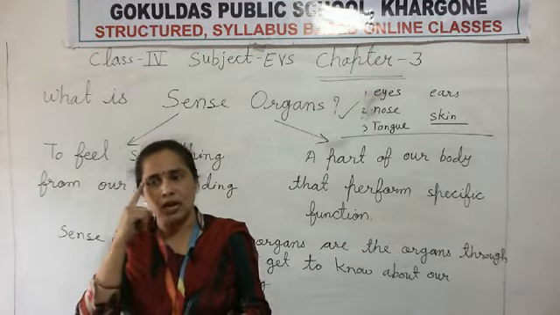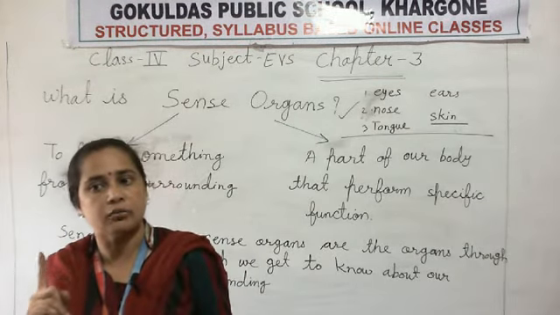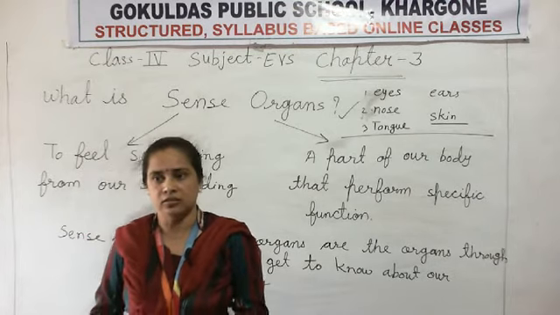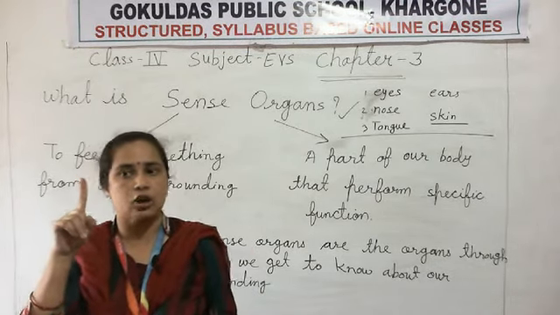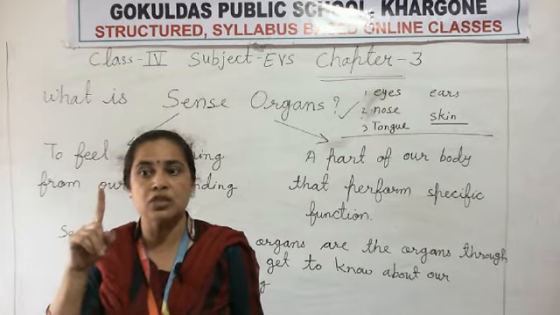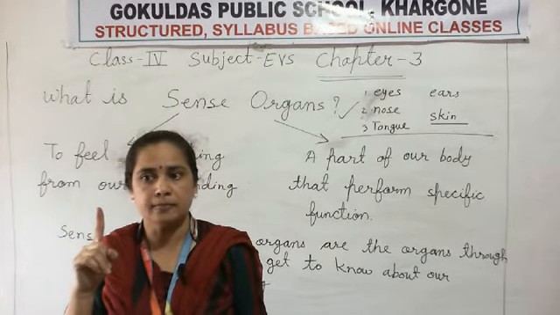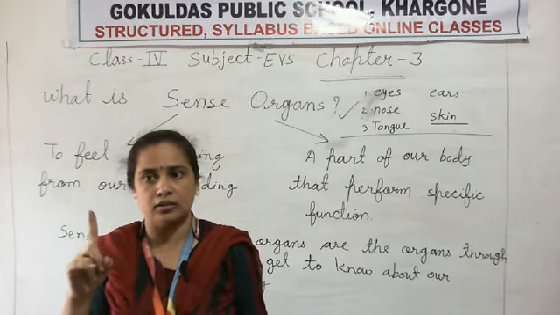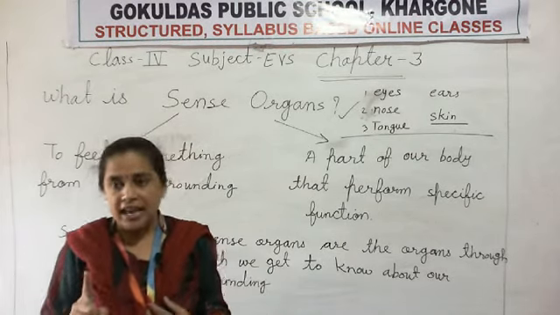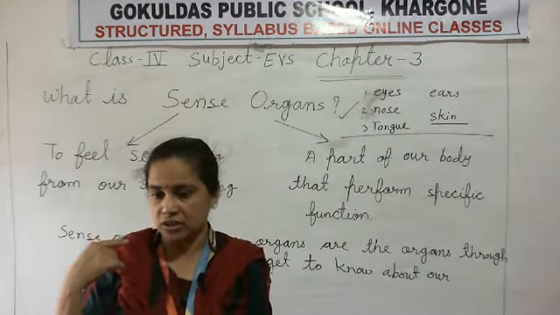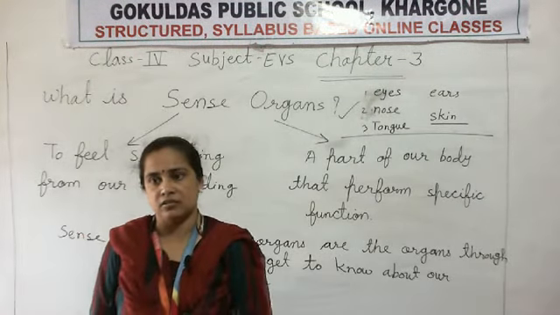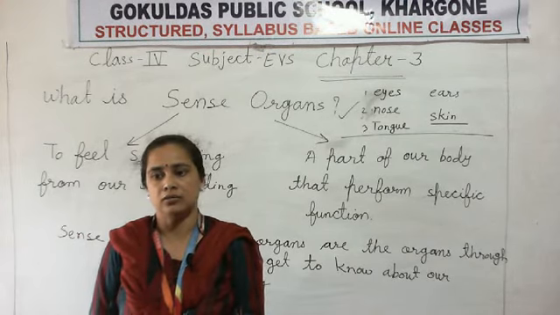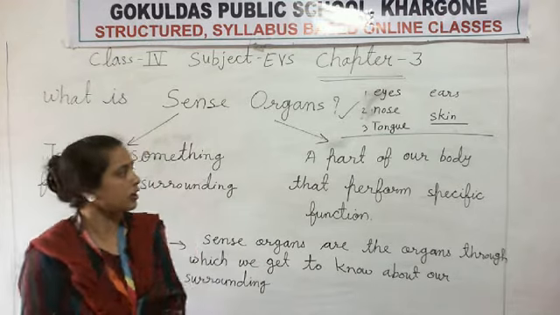Okay. It means your eyes help you to see the world. Without eyes, we cannot see anything. Clear? This is the first sense organ that helps you to see the world. Now, this is the first sense organ, which means your eyes help you to sight the things. Okay? Clear? Now the next sense organ is